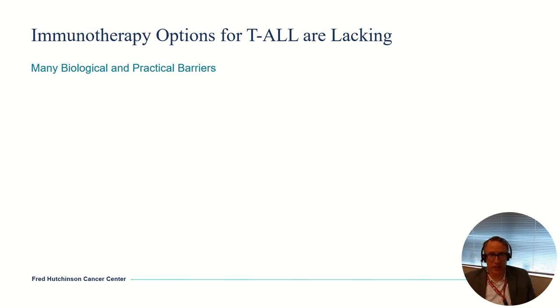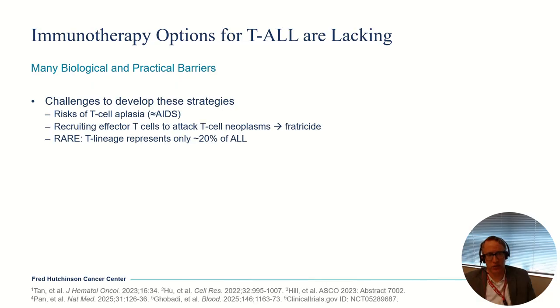Which leads into one of my last points, which is talking about immunotherapy options for T-cell ALL, which are sorely lacking for several obvious reasons. When we think about B-cell targeting agents like CAR T-cells and blinatumomab and so forth that lead to B-cell aplasia, that's certainly a clinical concern, but there's not as much risk of that. If you think about that in a patient getting a T-cell directed therapy, that's essentially causing AIDS for the time that the T-cell depletion is active, which is obviously very concerning in terms of side effects and risks.